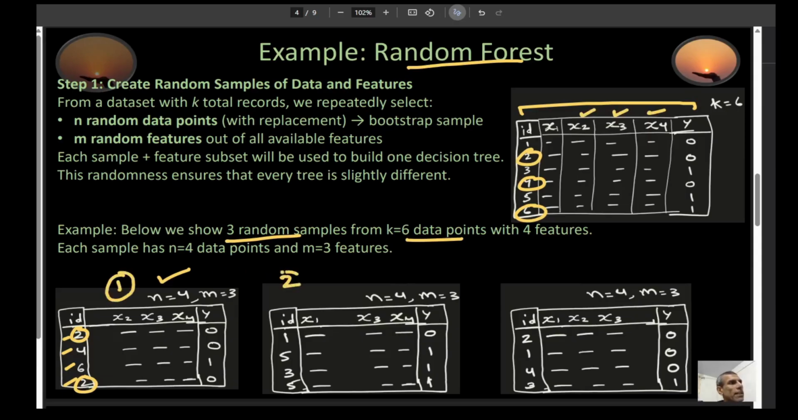Now let's move to the next random sample, the second one. In this case, I'm selecting, let's say, 1, 5, 3, 5. That would be 1, 3, and 5, and then 5 twice over here. So I'm selecting these three records, and then I'm selecting these features, x1, x3, x4. That would be x1, x3, and x4 right here. Okay, and then likewise, I select the third one. So each one of these three random samples will be responsible for creating different models.